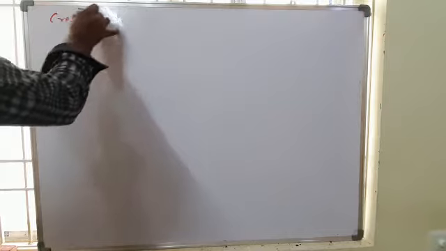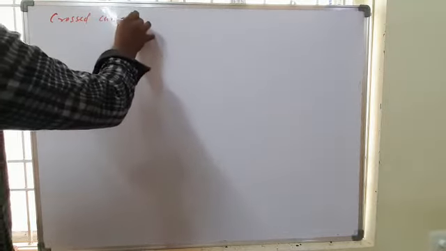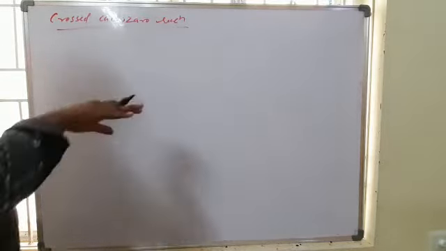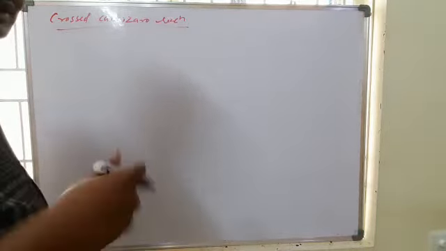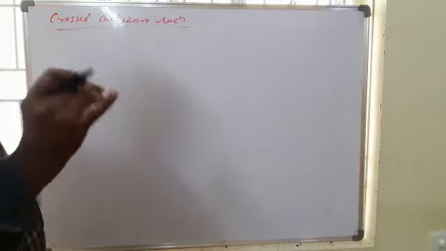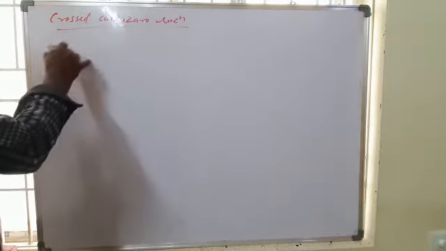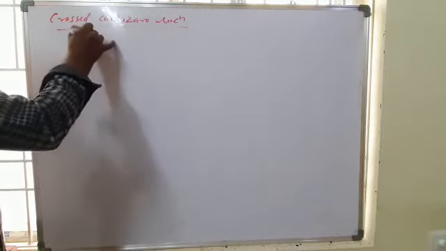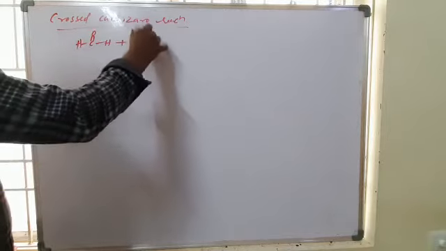Next, the crossed Cannizzaro reaction. Same as the crossed aldol reaction, here is the crossed Cannizzaro reaction. In this reaction, there are two different carbonyl compounds. They may be a ketone and an aldehyde, or two different ketones or two different aldehydes, but the condition is that they should not possess alpha hydrogens. For example, take formaldehyde in combination with benzaldehyde.